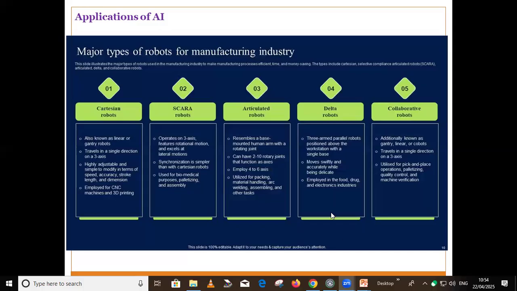Okay. Now next is the Delta robot. In a Delta robot, we have three parallel arms positioned above the workstation, with a single base. Again, it can provide better accuracy. It can be used in different electronics industries and food industries. And last is collaborative robots, also known as gantry robots or linear robots. It has three axes and can be utilized for pick and place operations, quality control operations, and machine verification. These are the different types of robots used in manufacturing industries, and we are implementing AI in this part.